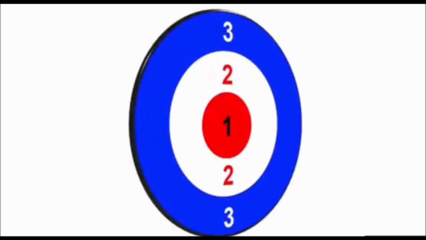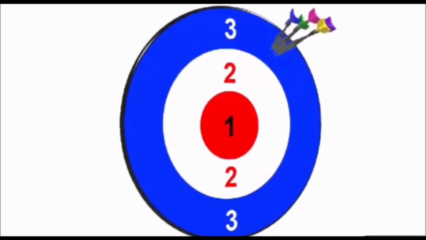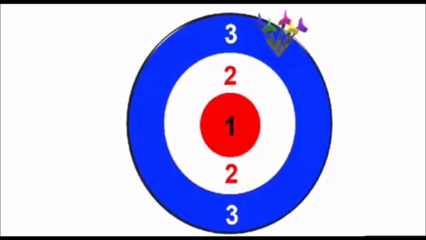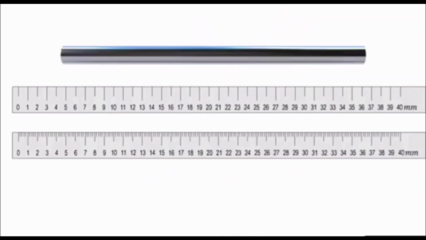If I repeat it again, and all 5 arrows are placed at some other point, that is point 3, then it is not accurate. If I do it at 1, it is very accurate. If I do it repeatedly at 3, it is not accurate, but I am very precise. Therefore I can say this is less accurate and more precise.